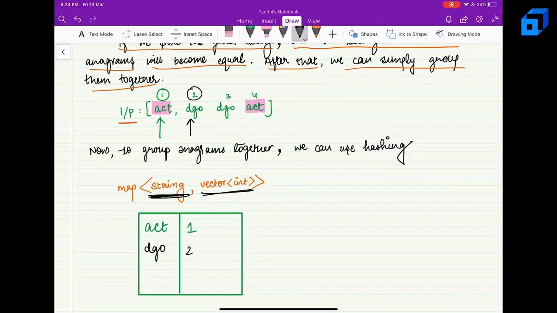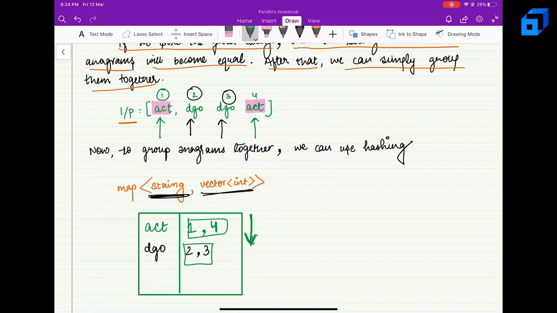Now let's move ahead. dgo is again there, so dgo is already present in the map. Now let's include the index, so we have included 3. Now we are at the 4th position and act is already present in the map, so let's simply include the index. So here we have the set of anagrams represented by their indices. Now the only task which is left is to iterate over them and store it in the vector, right?